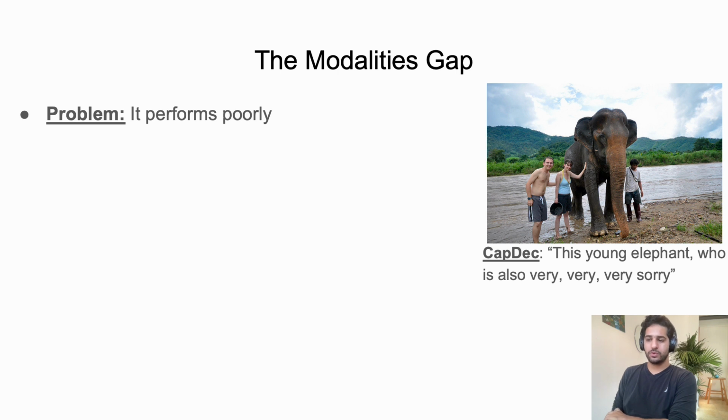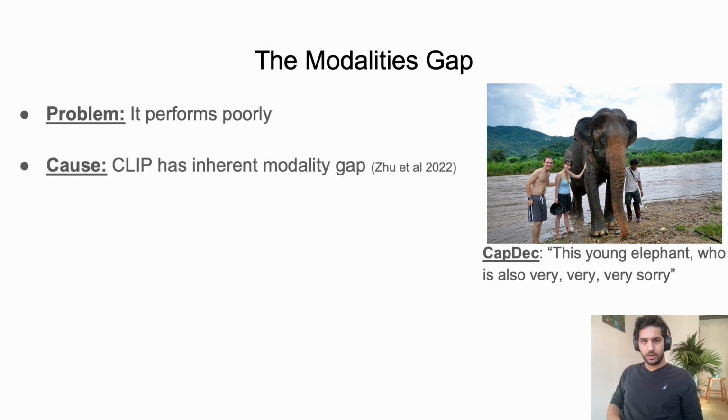It usually gives you some caption that relates to the content of the image, but it's sometimes not very closely related, and it's sometimes funny, as we can see in the example here. We think that the reason for those poor results is that CLIP has some inherent modality gap, and other works show that as well: the text embeddings in CLIP are not really on top of the image embeddings of CLIP.